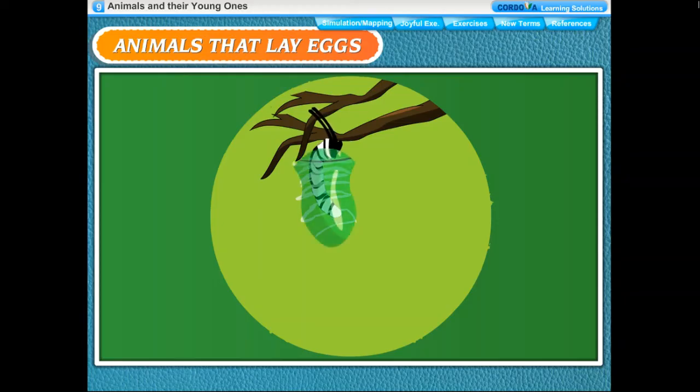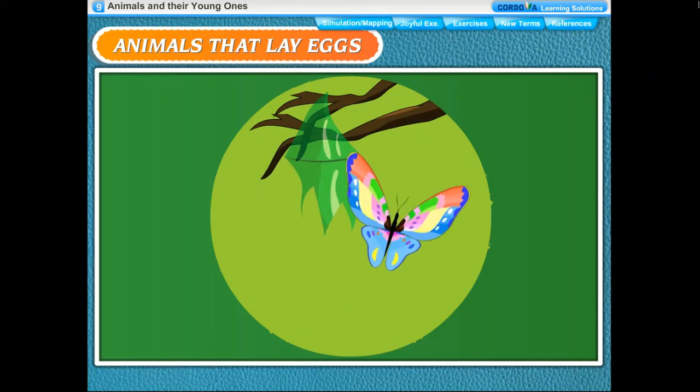Caterpillar eats leaves and grows rapidly. After some time, the caterpillar stops eating and forms a covering called cocoon around its body. At this stage, it is called pupa. This is the resting stage in the life cycle of a butterfly. Inside the pupa, the caterpillar changes into a beautiful butterfly. The pupa bursts when butterfly is ready to come out.